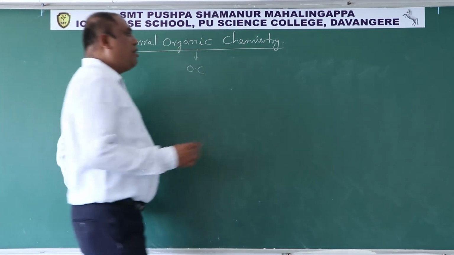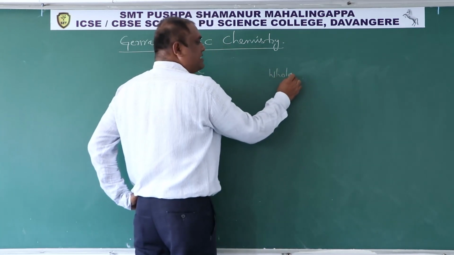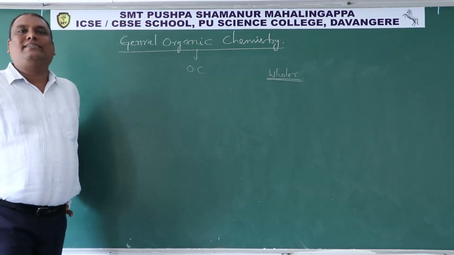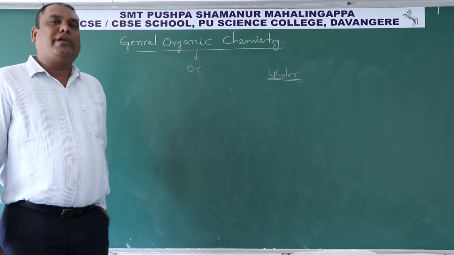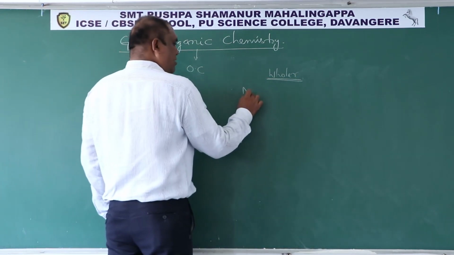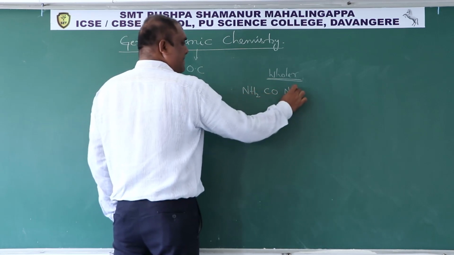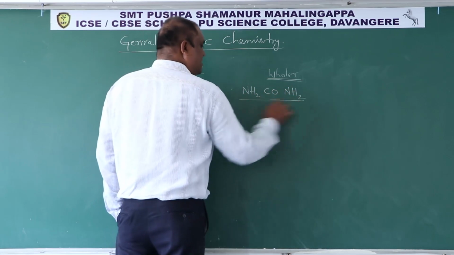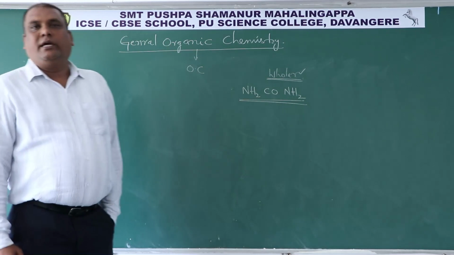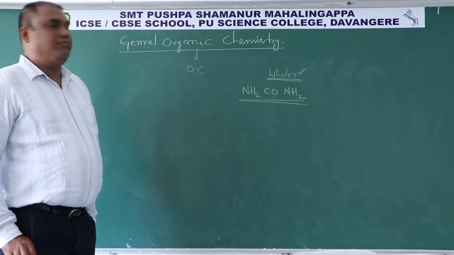The first organic compound synthesized in the laboratory was by the scientist called Wohler. He synthesized a compound called urea in the lab. So the urea formula is NH2CONH2. This was the first organic compound synthesized by the scientist called Wohler in the laboratory. How did he prepare this compound in the lab?